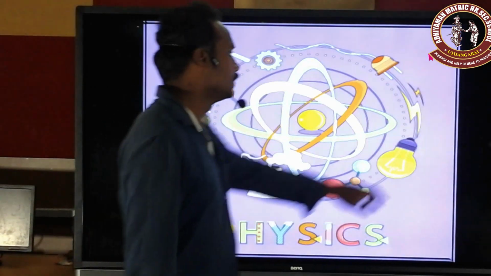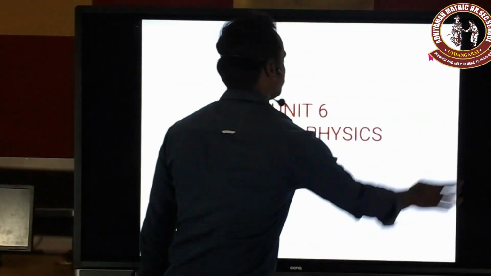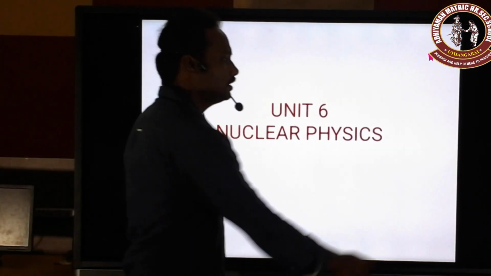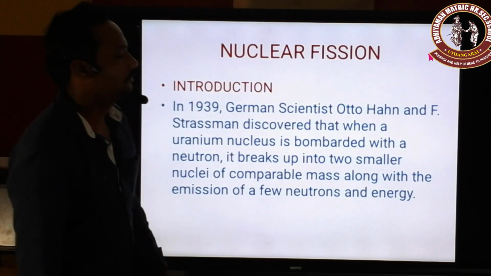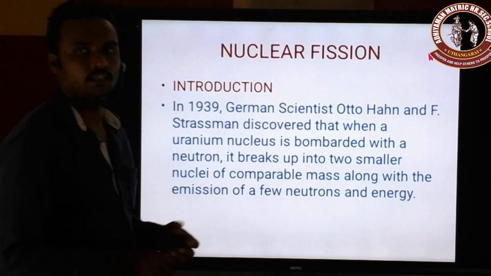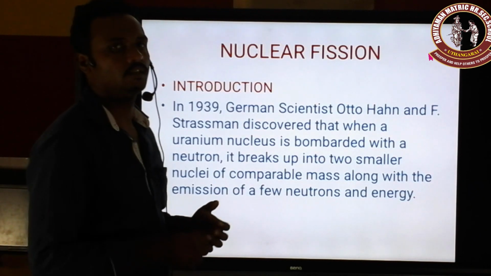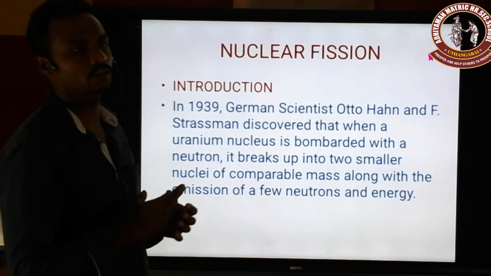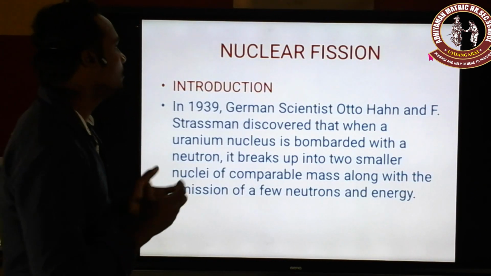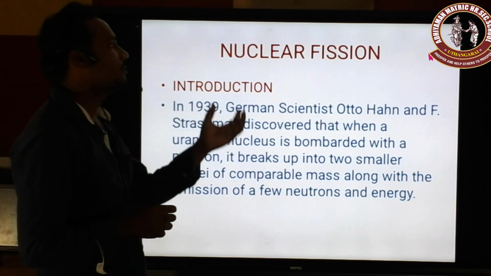Nuclear physics. So now we are going to see the unit 6, nuclear physics. Okay. So in the last classes we have already seen alpha decay, beta decay and gamma decay, and about the decay process, everything. Now we are going to see what nuclear fission is.